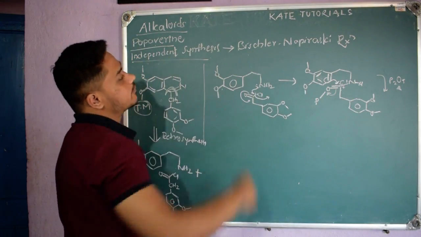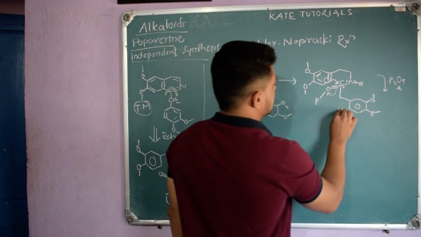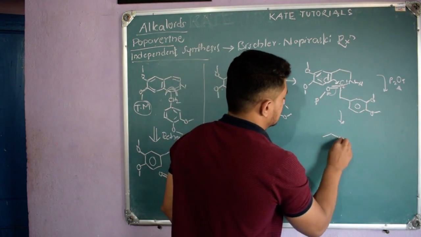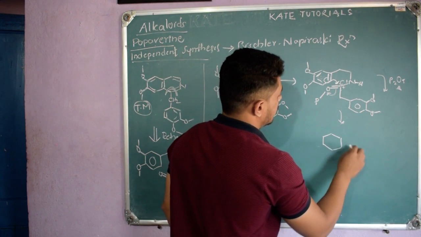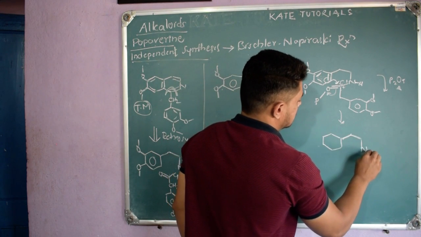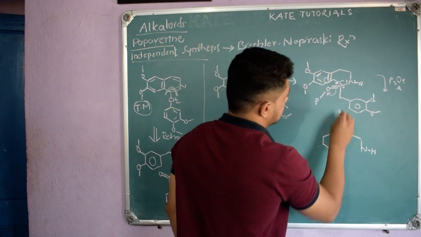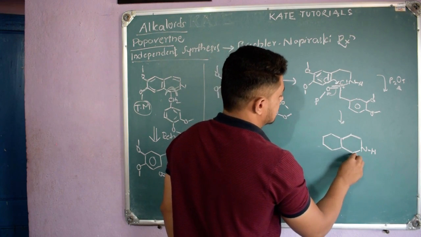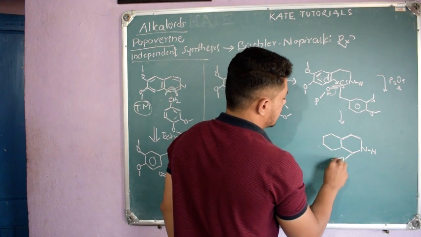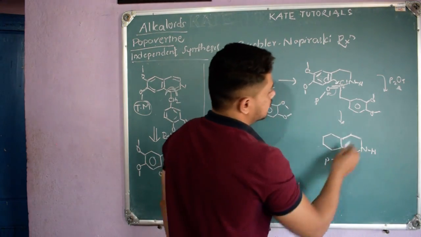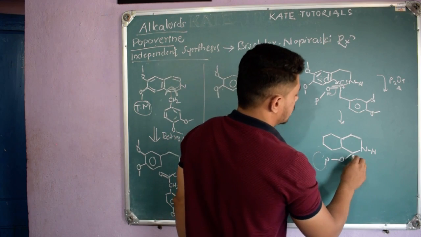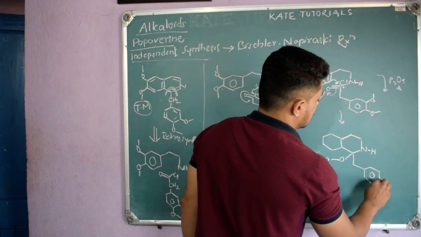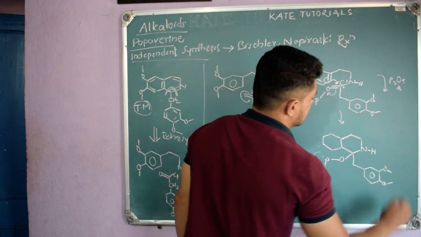So this is nothing but the Bischler-Napieralski reaction only, a simple reaction. So what we will get, see, simple reaction it is. Here it will form a bond like this, CH2NH, and here this carbon bond formation happened, carbon nitrogen is present as it is, and here O is attached to phosphorus, right? Phosphorus containing some group, no need to worry about them, right? Again CH2, other things remain as it is, OCH3 and OCH3, right?